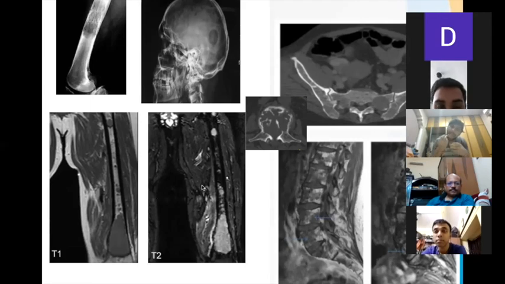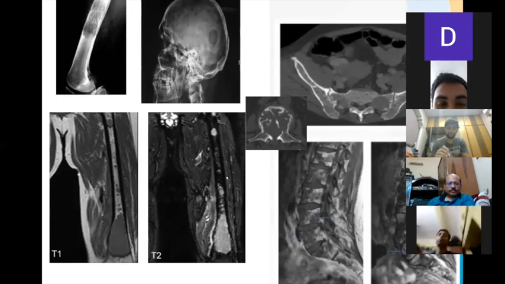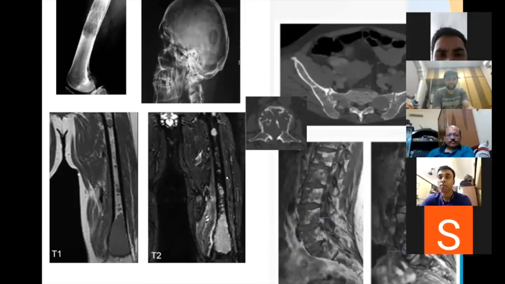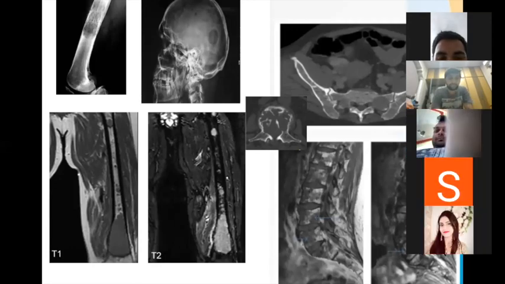In the T1 image of the MRI, we can see multiple zones of osteolytic lesions in the diaphyseal region. Kaushik sir, can you help us with the MRI finding of the femur, please?